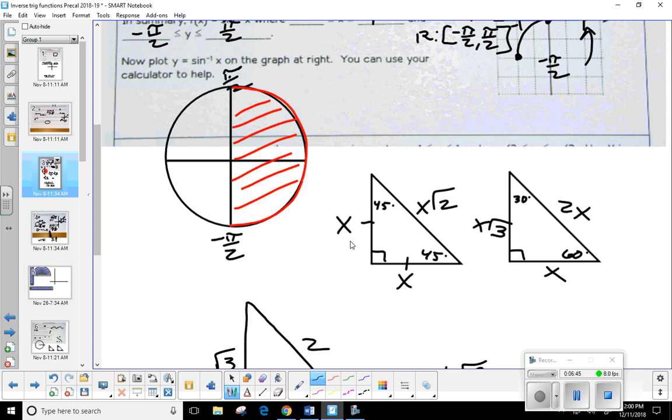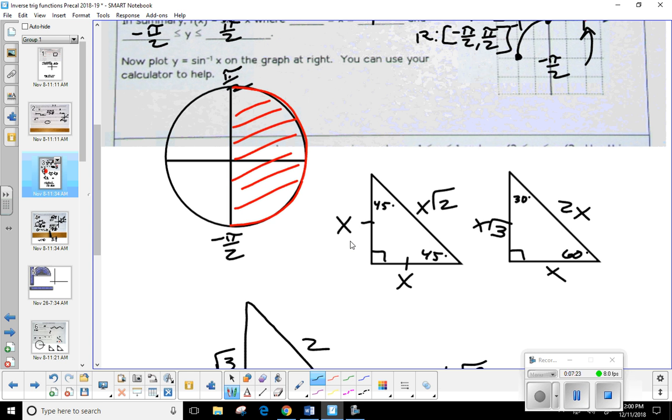Now in a 30-60-90, it was a little different. Across from 30 was the shortest side. We called him x. How did I get the longer leg using that shorter side? We multiplied it by something. Yeah, you take the shorter leg and you multiply it by the square root of 3. Now, in order to find the hypotenuse, again, you take the shorter leg and you do what with it? You double it. Okay, so these relationships have to be in effect if it's one of these two triangles. And if it's not, well, that's when the protractor is going to come in. I'm going to show you how to work with this.